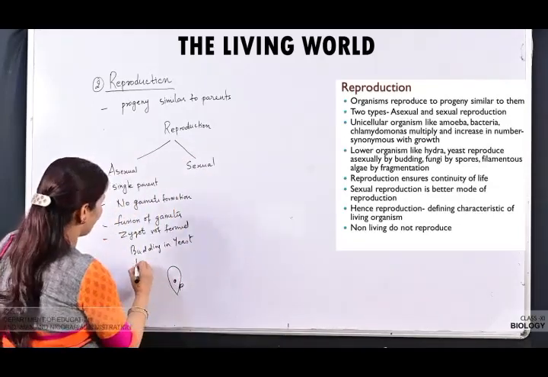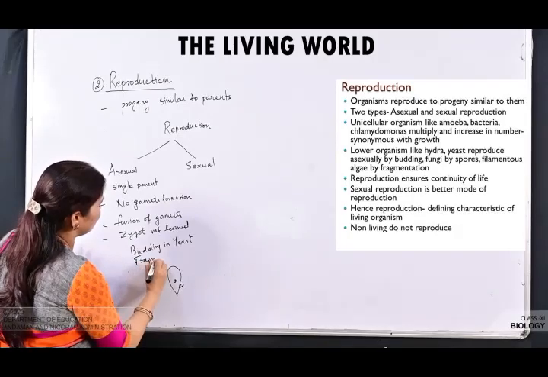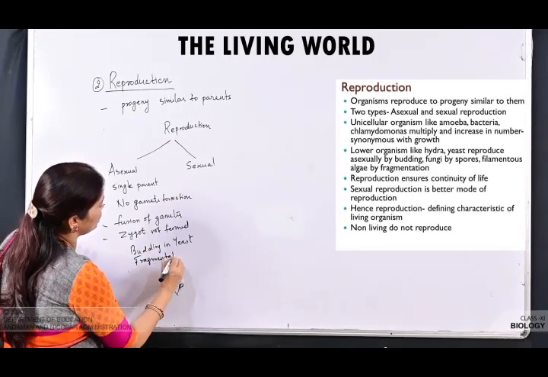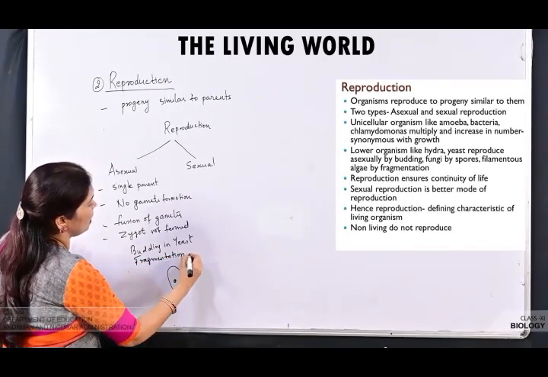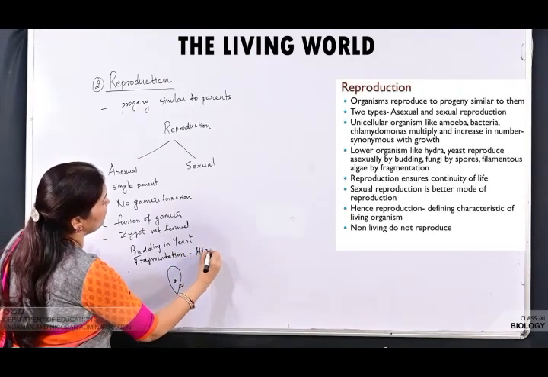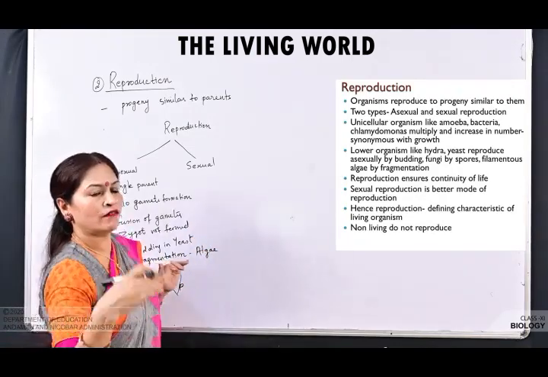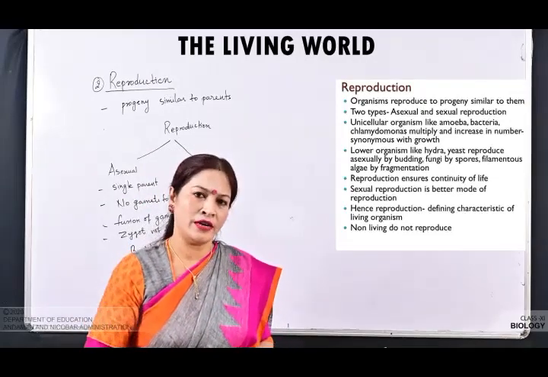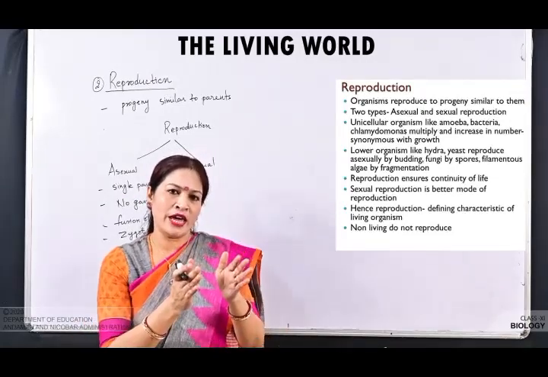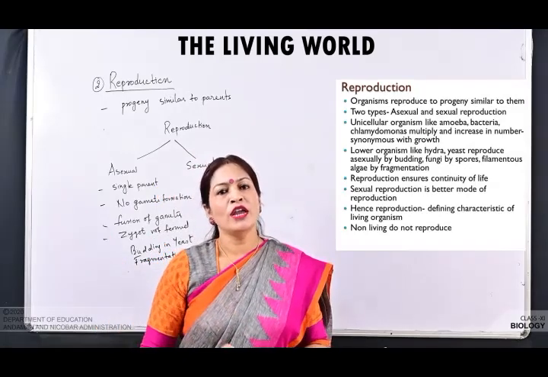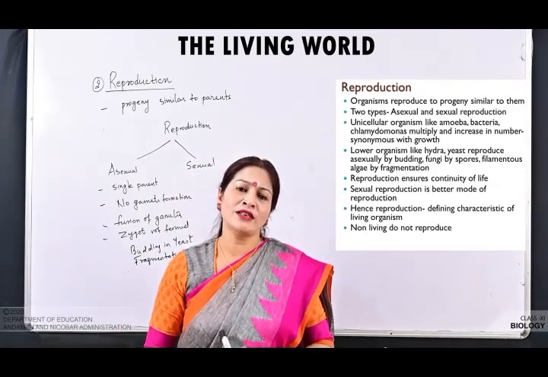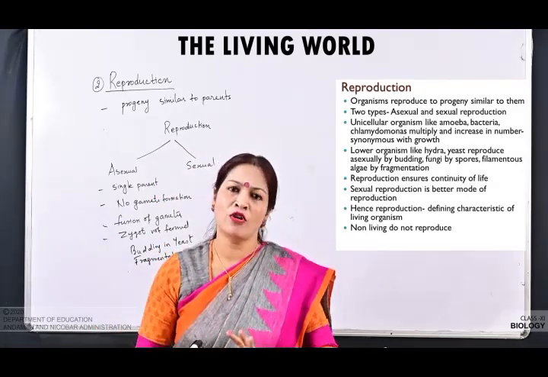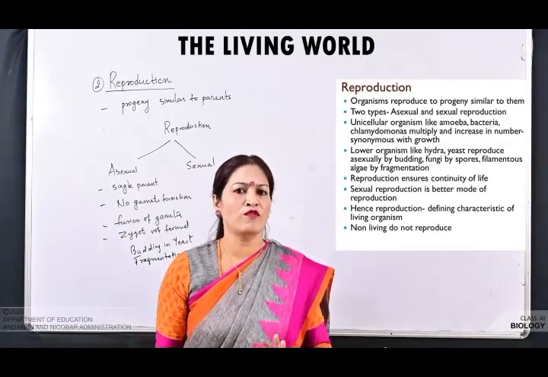Similarly, fragmentation in filamentous algae. जो filamentous algae है, they will be cut into many fragments and each fragment will grow independently. So a single parent is giving rise to a new individual without involving the sex organs, and the gametes and zygote are not formed here.